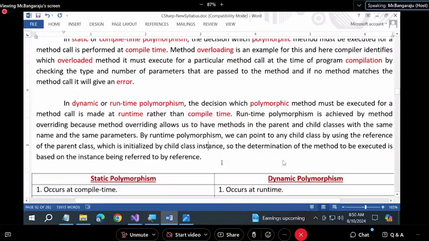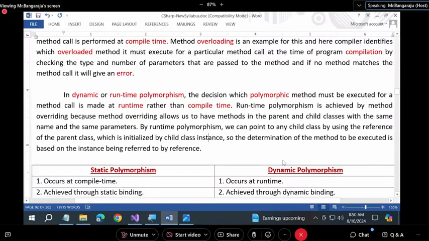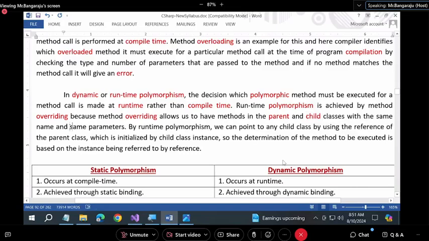Runtime polymorphism is achieved by method overriding because method overriding allows us to have methods in the parent and child class with the same name, and same parameters also.